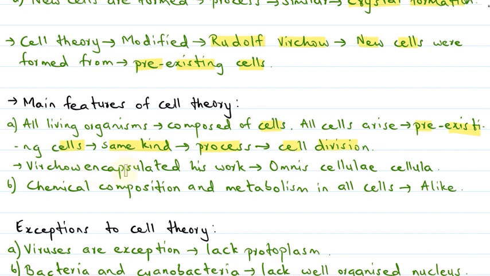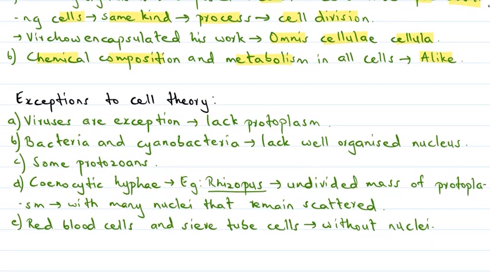Virchow encapsulated his work in the epigraph called Omnis Cellulae Cellula. The other main feature is that the chemical composition as well as the metabolism in all cells are alike. Then there are also a few exceptions to this cell theory.